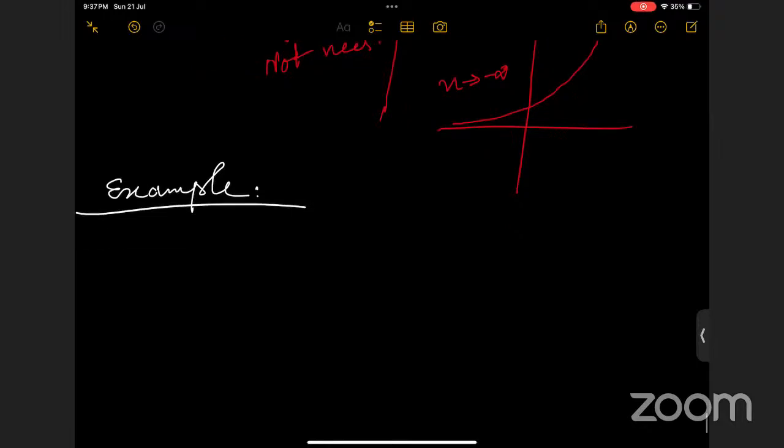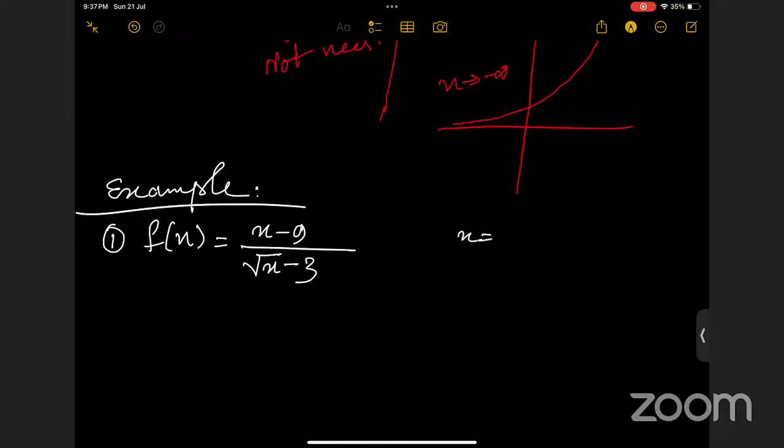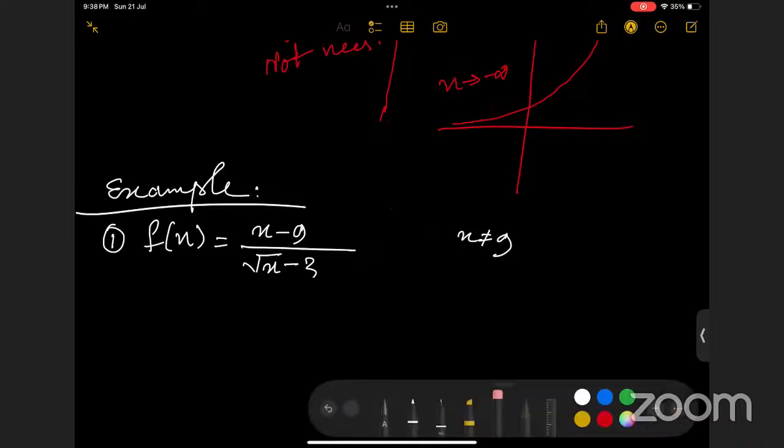So if we take our function equal to (x minus 9) over (root x minus 3). First of all, at x equals 9, the function is not defined, right? At x equal to 9, it's going to be 0 by 0, right? Yes, ma'am. So at x equals 9, the function is not defined.